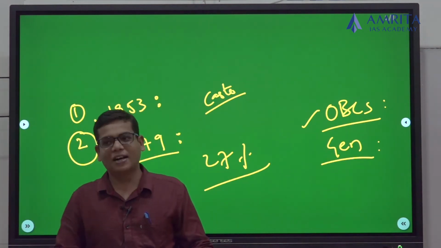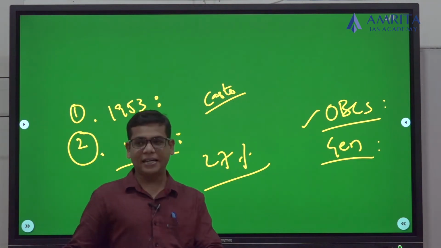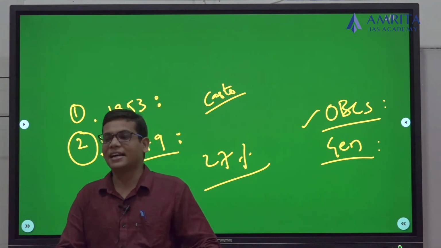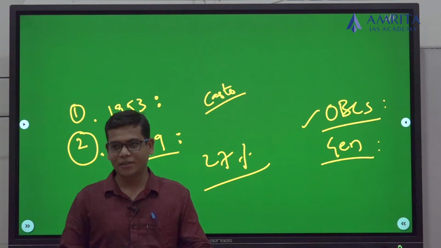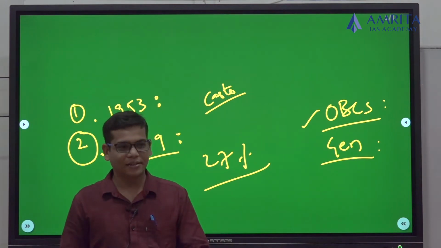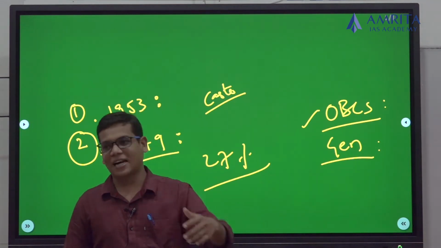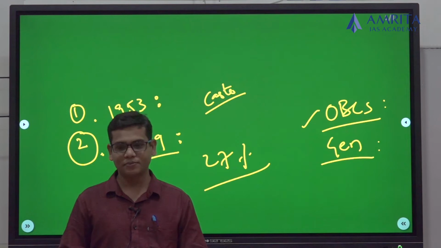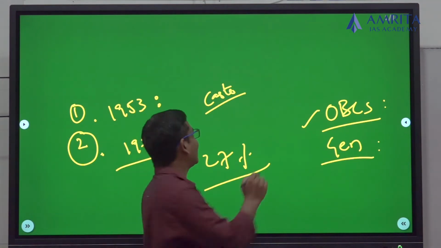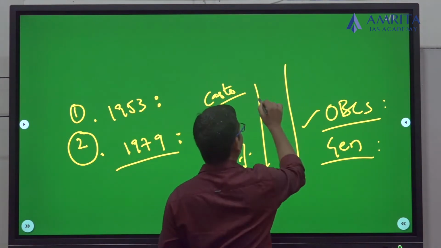Why do you need to have a caste census? Because Indian society is a caste-ridden society. We wanted to get rid of caste, but we are still a caste society. And in this caste society, we are hierarchical.